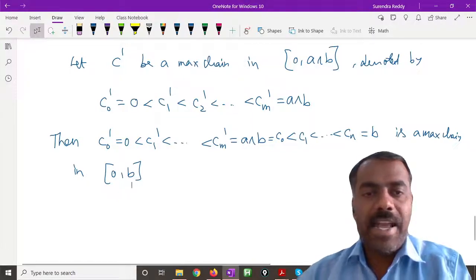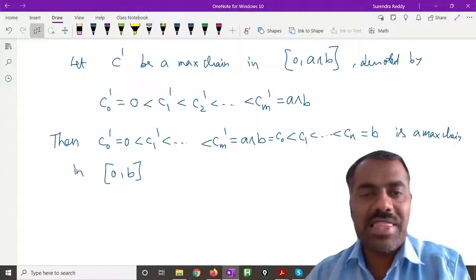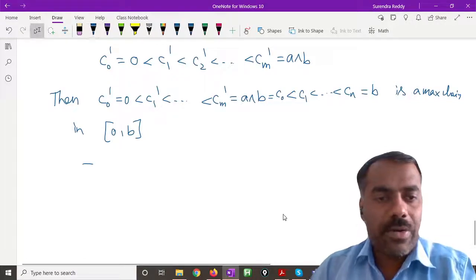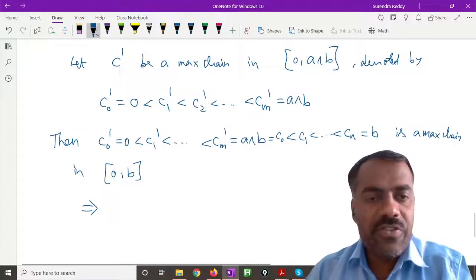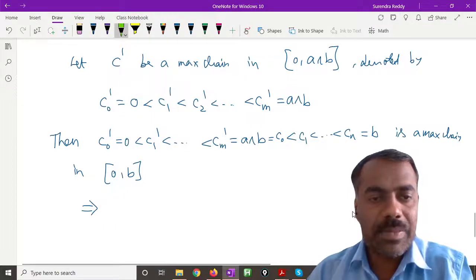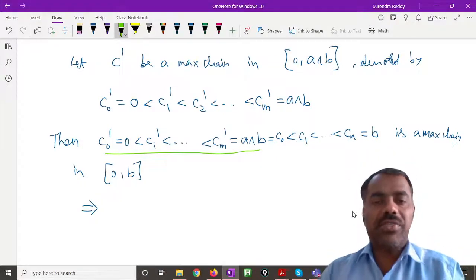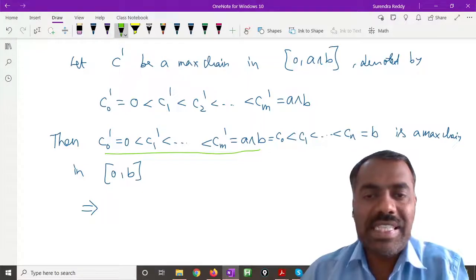Now, because it is a maximal chain, the length of this one is h of a meet b, right? So what I will write here is, if you consider this much part, because it is a maximal chain in 0 comma a meet b, this is h of a meet b.